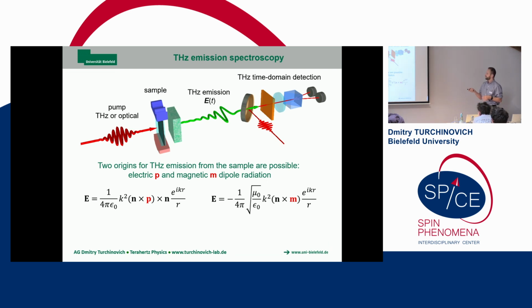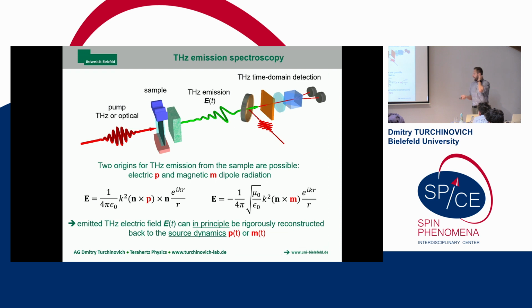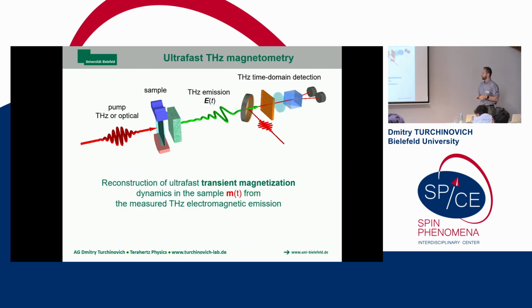So there are two possible sources of emission, electric or magnetic dipole, and both of them will then contribute to your detectable electro-optic signal. And this electro-optic signal can, in principle, but only in principle, be rigorously reconstructed to those sources. So this is what is scientifically interesting, right? The polarization or magnetization dynamics in the material.